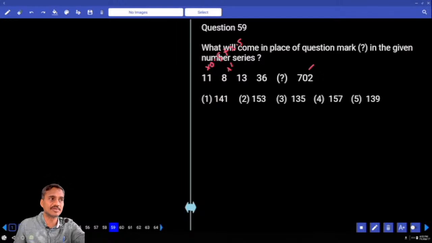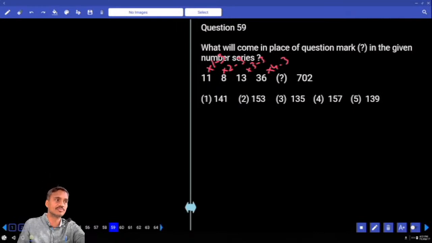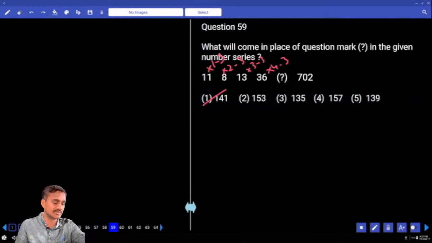No. The other way: if 0.5 is not working, then into 1. 11 into 1 minus 3. And 8 into 2, 16 minus 3. Into 3, 39 minus 3. Into 4 minus 3: 36 into 4, 144 minus 3, 141, choice 159. Into 1 minus 3, into 2 minus 3, into 3 minus 3, into 4 minus 3.